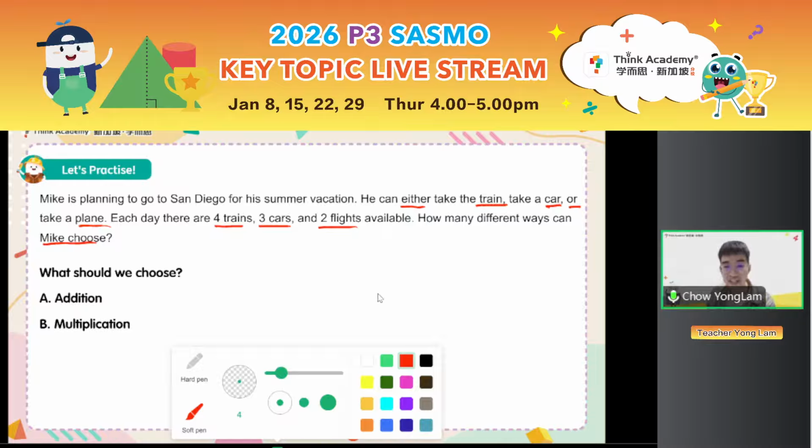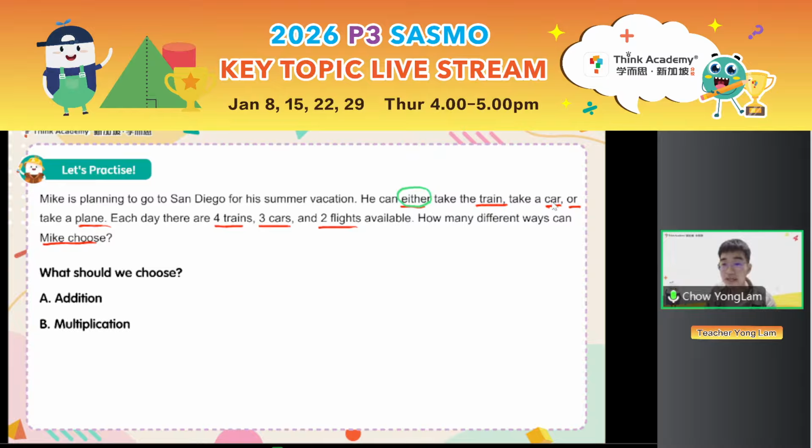So over here, the question already said you are either taking the train, taking a car, or taking a plane. By going to San Diego, one mode of transportation is enough. So in that case, we are doing an either or case. When it's an either or case, we will use addition.